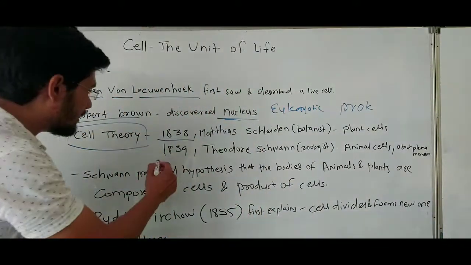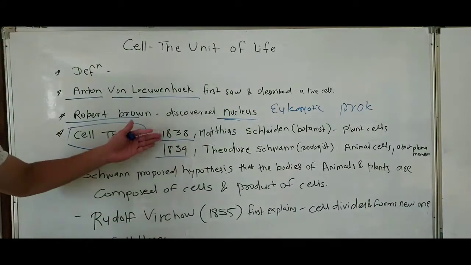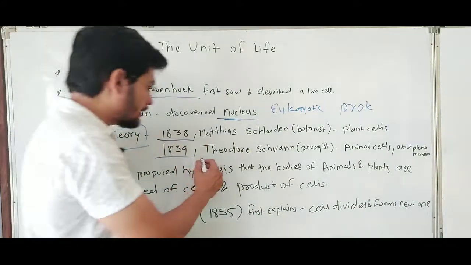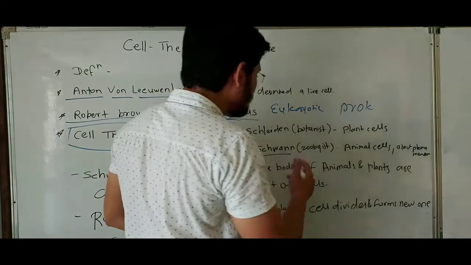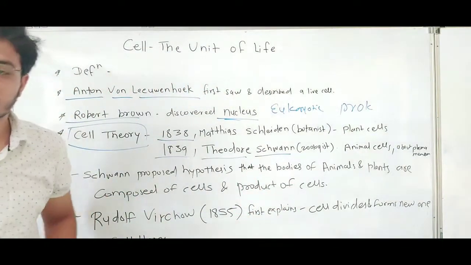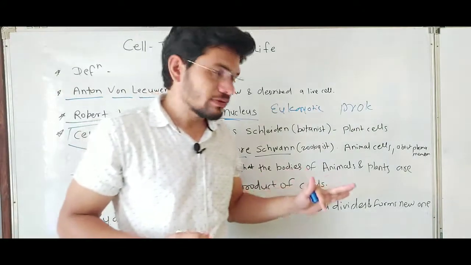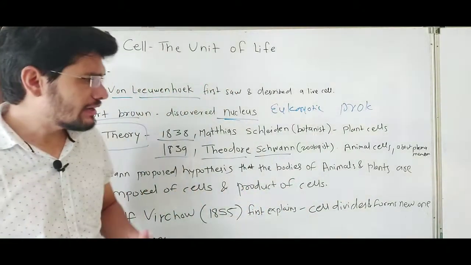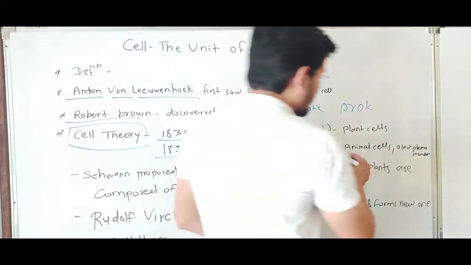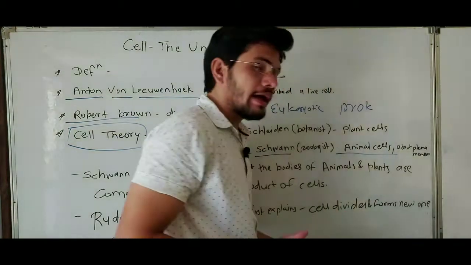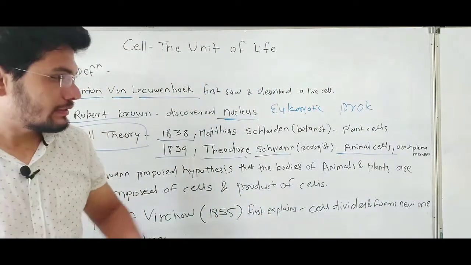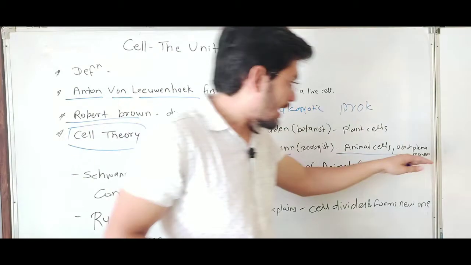After that, in 1839, one year later, Theodor Schwann, a British zoologist, studied animals and concluded that all animals are composed of cells. And he also described the structure of the plasma membrane.